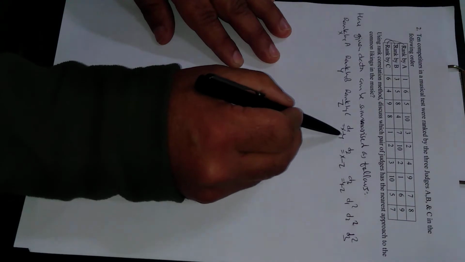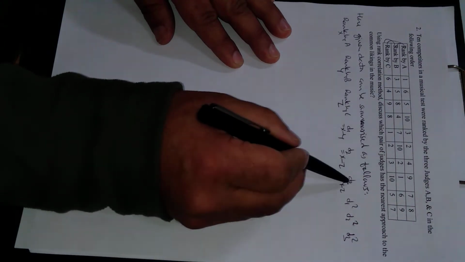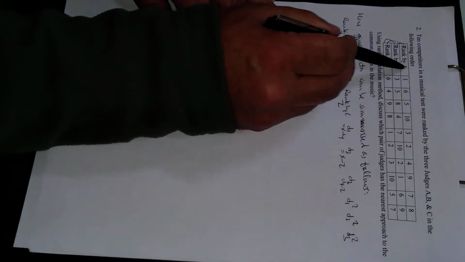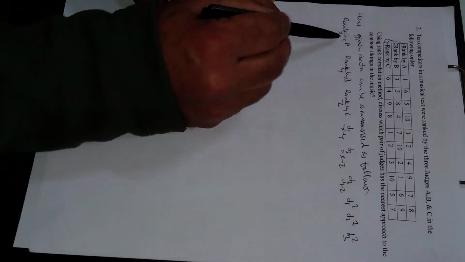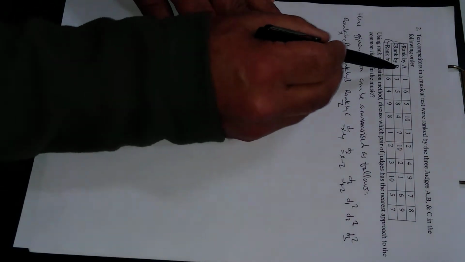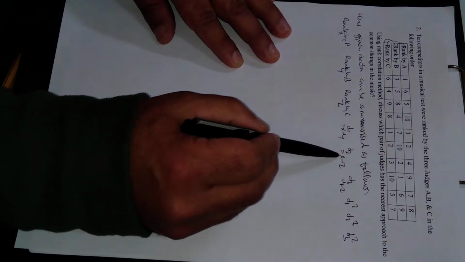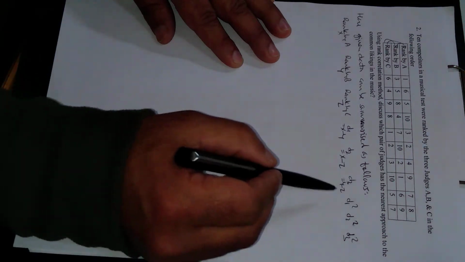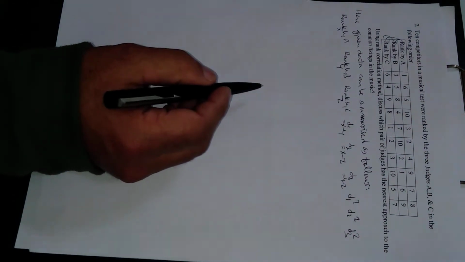Why do we need these three differences, D1, D2, D3? Because we have to find the rank correlation in each pair. First, either pair is AB, which means X and Y. Next is AC, which means X and Z. Next is BC, which means Y and Z. And finally, we need the squares of all these.